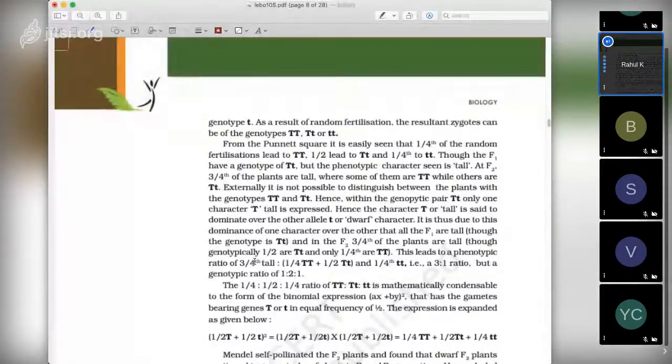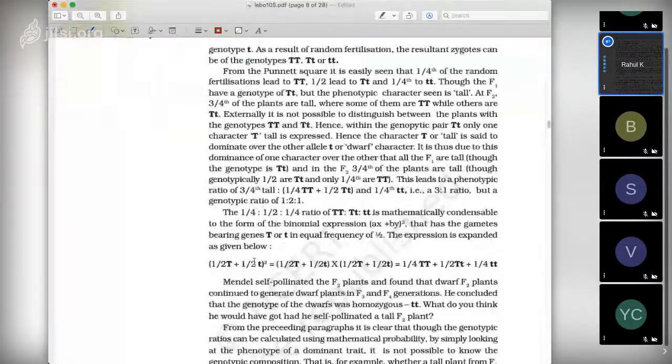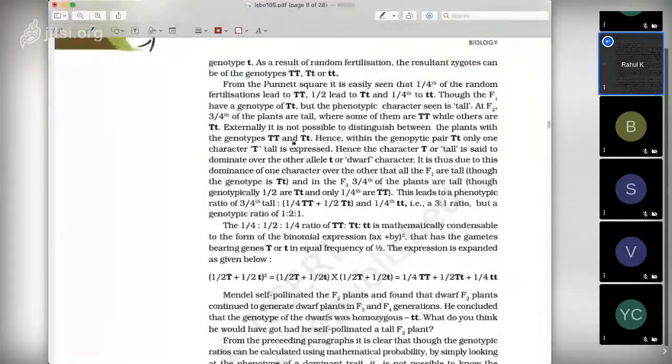So here we will discuss the frequencies of each type of combination, you can say. From the Punnett square, it is easily seen that 1/4 of the random fertilization leads to capital TT. So whatever the fertilization combinations we have, 1/4 is capital TT always. 1/2 leads to capital T small t, and 1/4 again leads to small t small t.